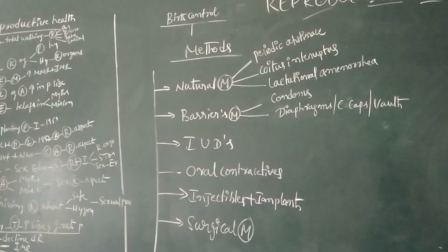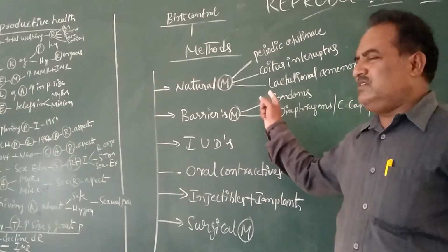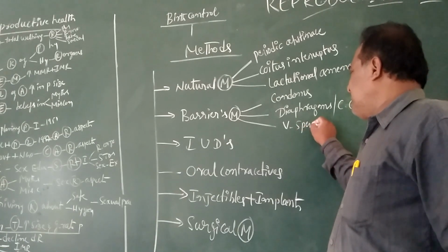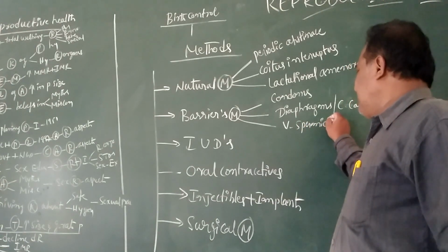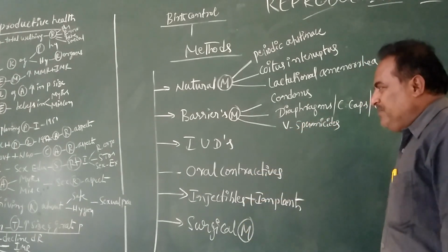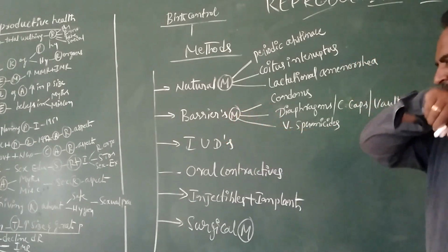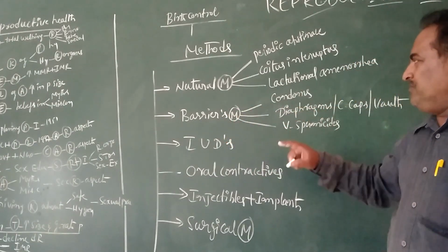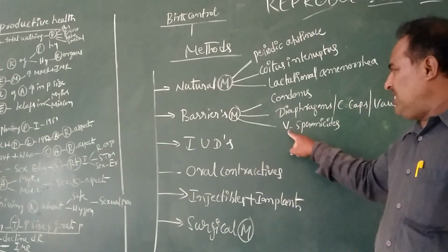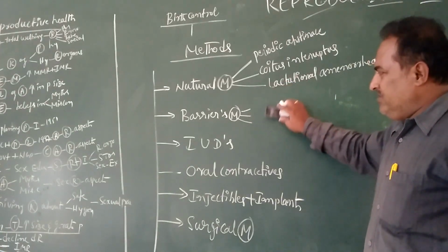Along with these devices or barriers, vaginal spermicides are also used. These are the types of barriers: condoms, diaphragm, cervical caps or cords, and vaginal spermicides.